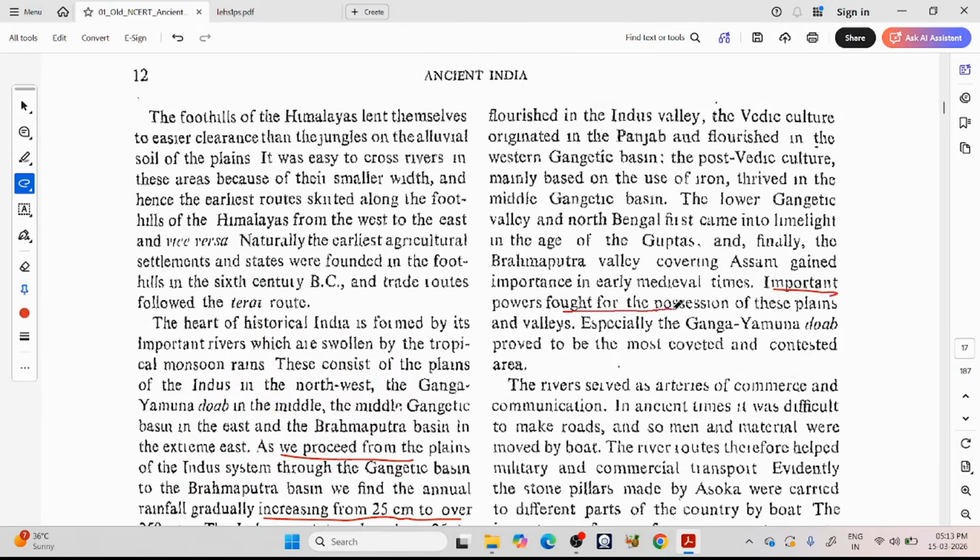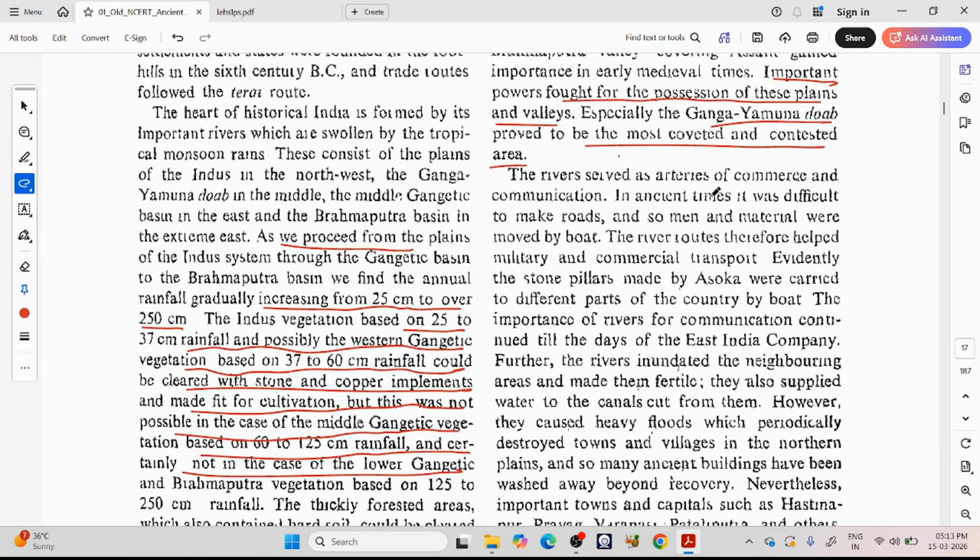Important powers fought for the possession of these plains and valleys, especially the Ganga-Yamuna Doab, which proved to be the most coveted and contested area. The rivers served as arteries of commerce and communication. So rivers were used for commerce, business purposes, and communication to exchange information. In ancient times, it was difficult to make roads, and so men and material were moved by boat. The river routes therefore helped military and commercial transport. Evidently, the stone pillars made by Ashoka were carried to different parts of the country by boat.